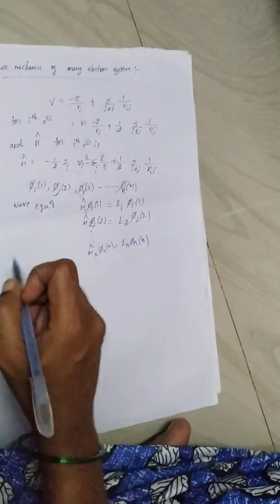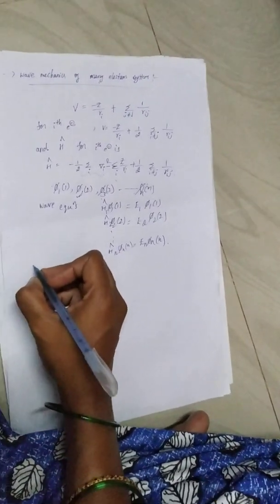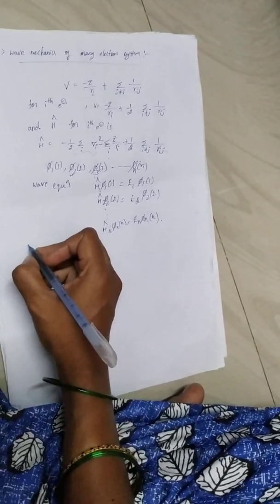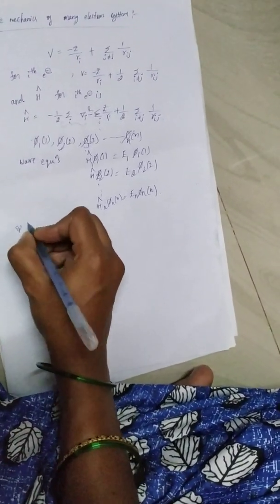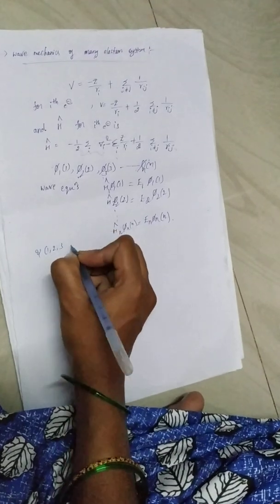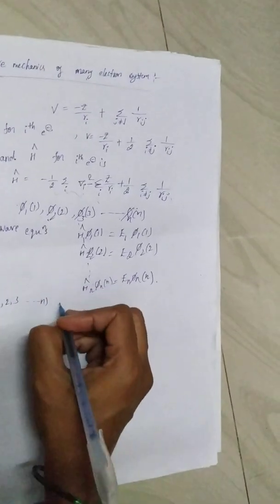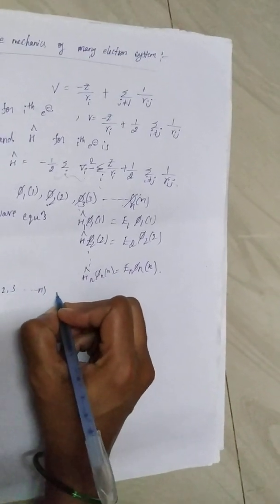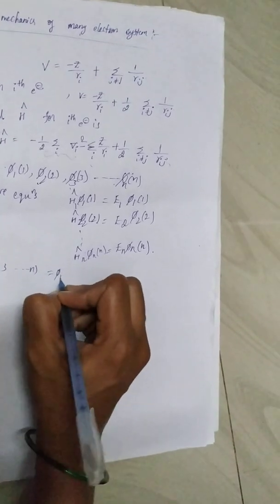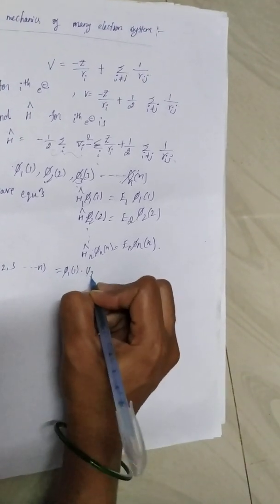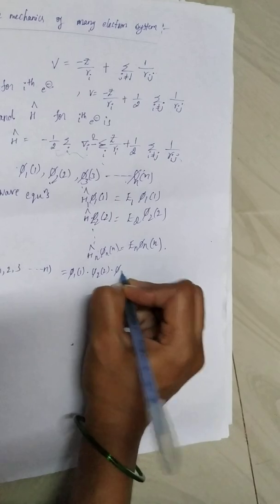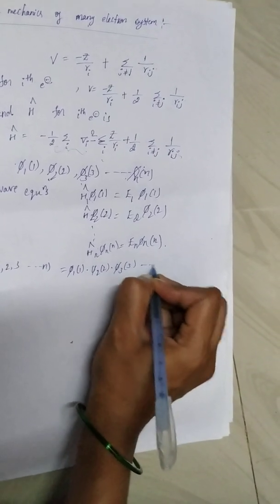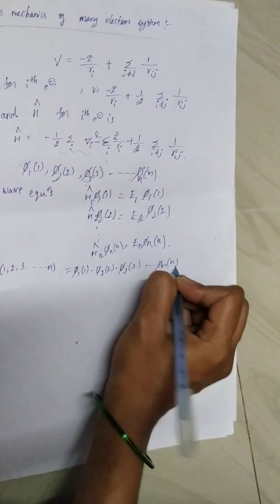For this, the total wave function for an n electron system is given by psi of 1, 2, 3 and so on n equals phi 1 of 1, phi 2 of 2, phi 3 of 3 and so on, phi n of n.